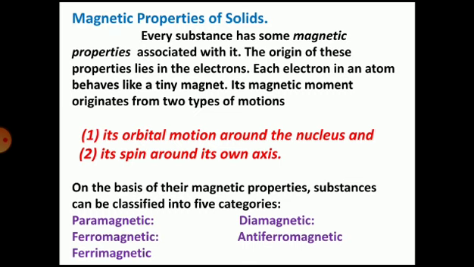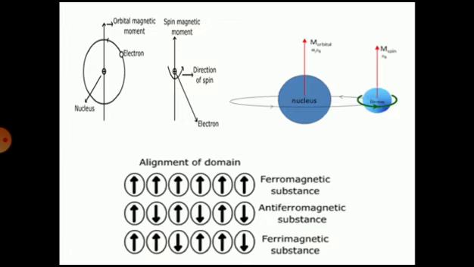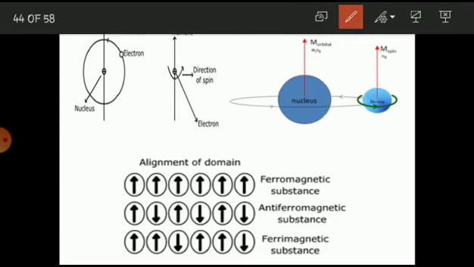So the magnetic properties or the magnetic moment originate from two types of motion. As we know, every substance has atoms, and an atom consists of a nucleus. So let us consider the atom, and this is the nucleus of that atom, and around the nucleus the electron is revolving in a particular orbit. When the electron is revolving in a particular orbit, such type of motion will create the magnetic moment, and